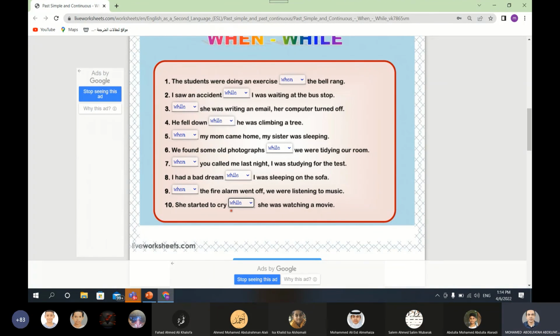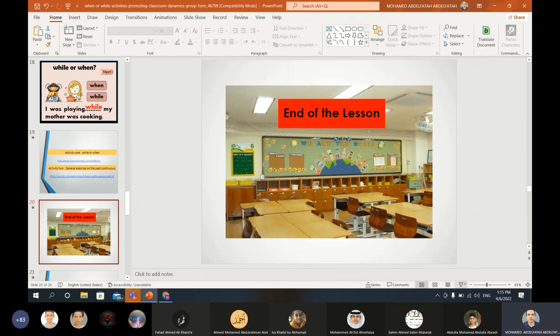Again, students, and this is the last for today, we use while with the past continuous, was or were plus ing, and use when with the second action, or the action that happened meanwhile, with the past simple. Students, with this, we reach the end of the class.